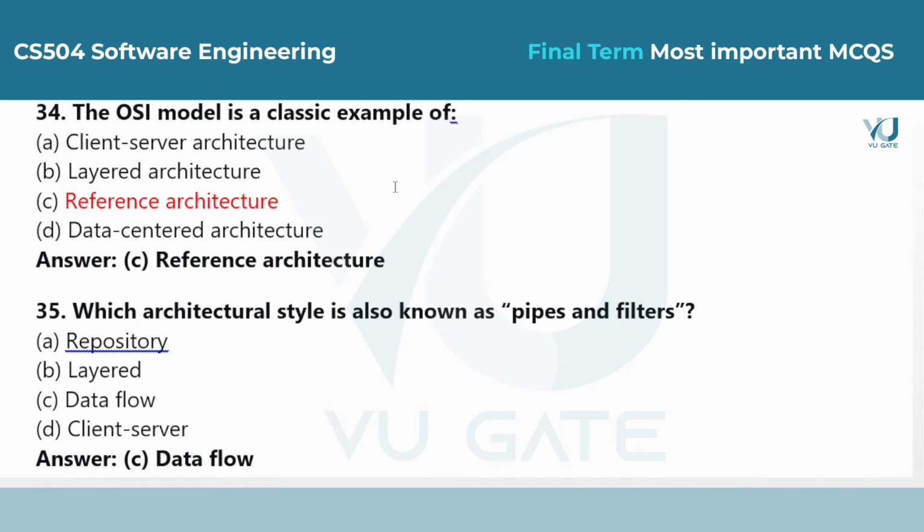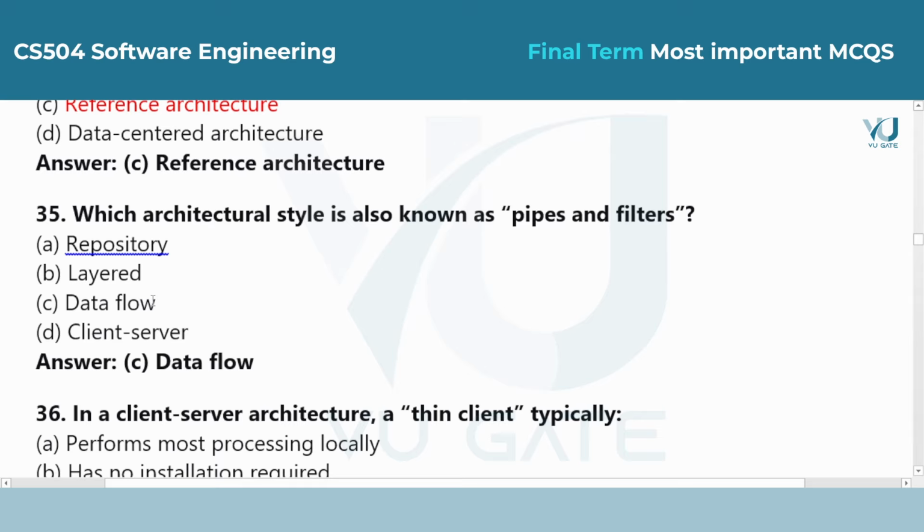Question 35. Which architectural style is also known as pipes and filters? Answer is option C, data flow. In this style, data moves through a series of steps.